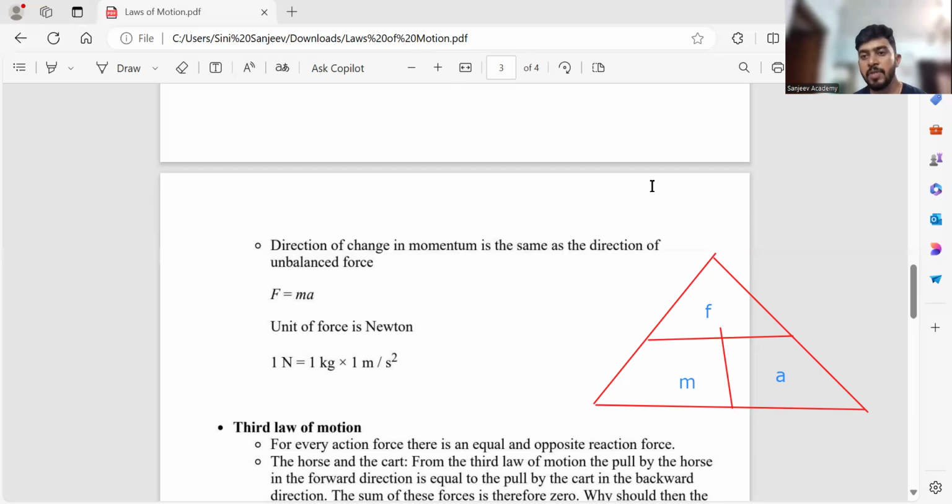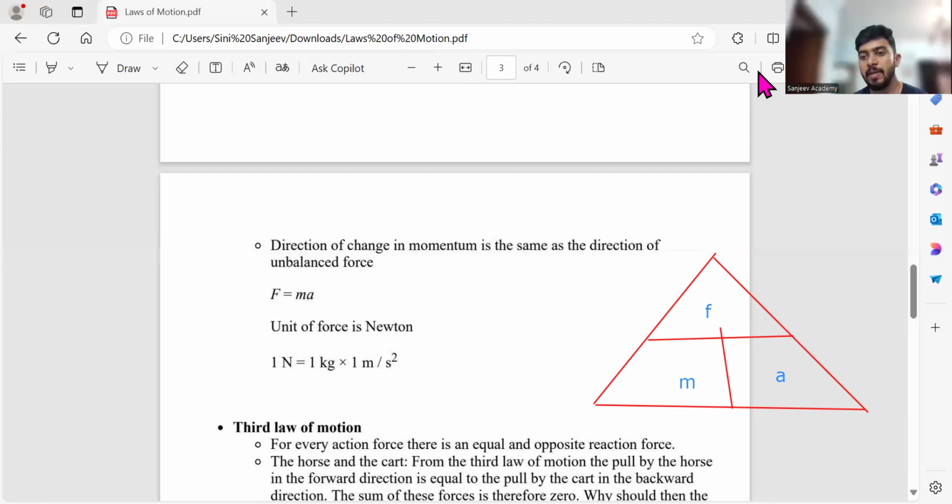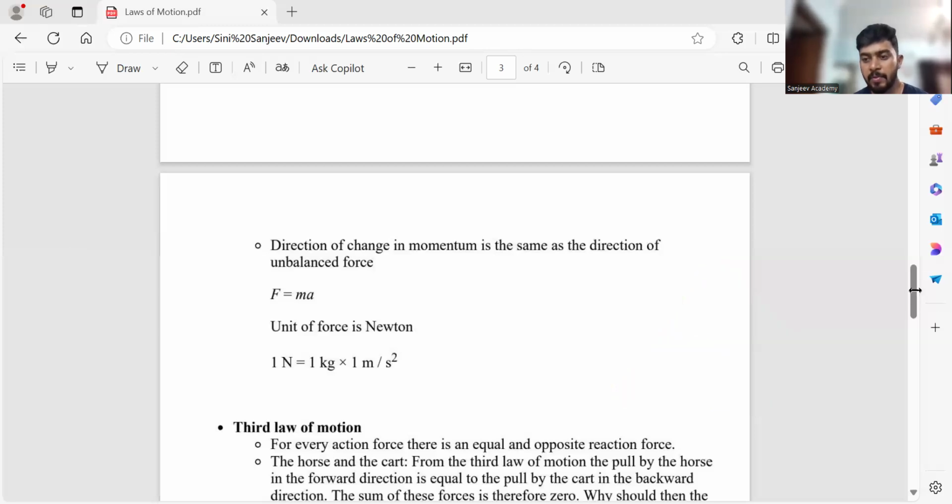See, second law of motion, if you're having difficulty learning this particular definition, you can simply write it down. Force F is equal to MA, M into A. You can write that the force applied is equal to the product of mass and acceleration.